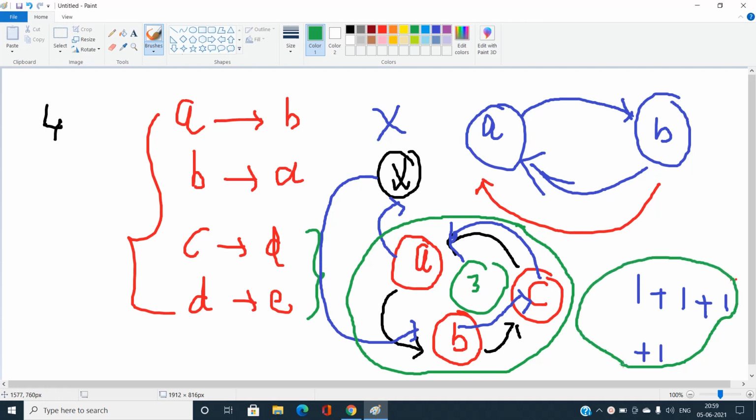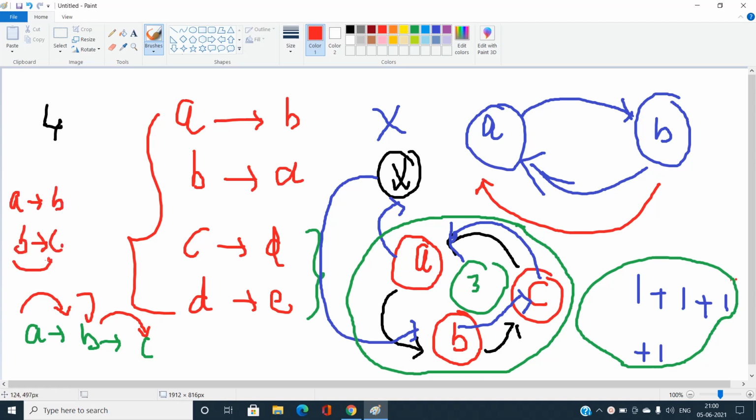And what about the case where we don't have any cycle, like A to B, B to C? In this case, I will just ask my second person B to convert his username to C. Now B is freed. Now I will try to convert A to B, and my sequence of operations will come out to be 2, because here my pairs are A to B and B to C. I will ask my second person to go to C, and this B becomes empty, and then I will ask A to go to B, and my sequence of operations will come out to be 2.